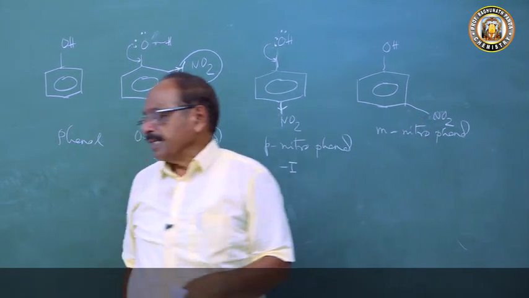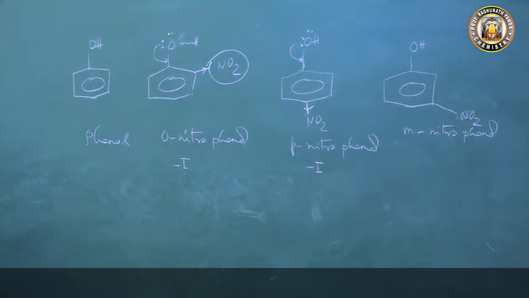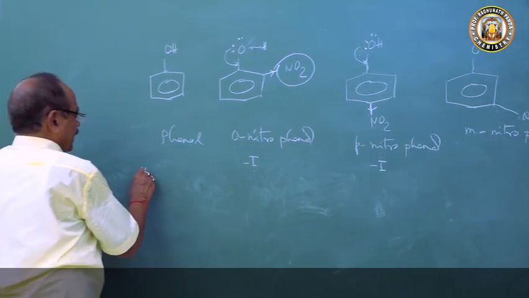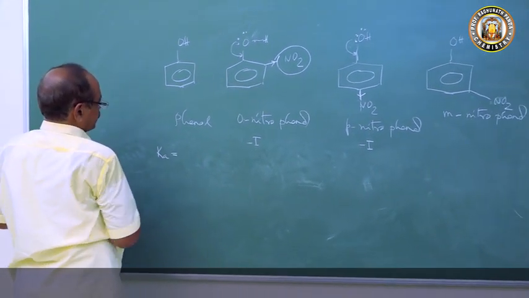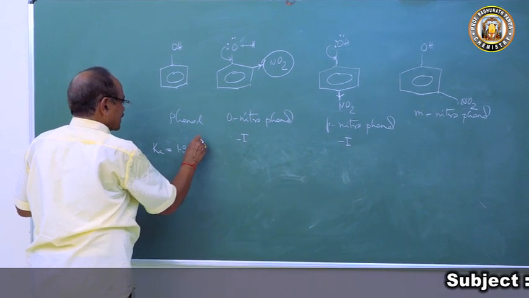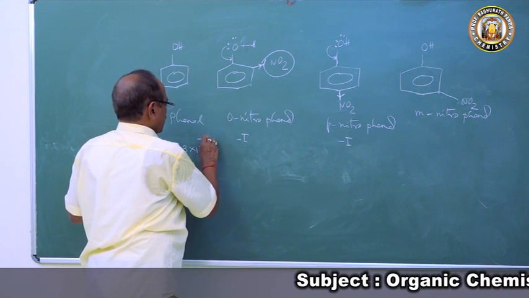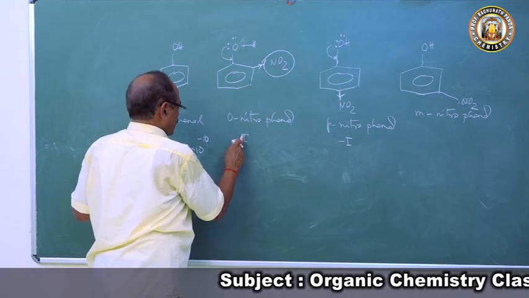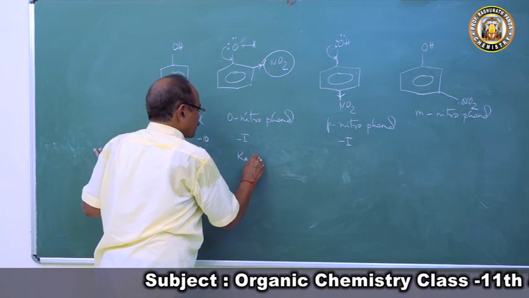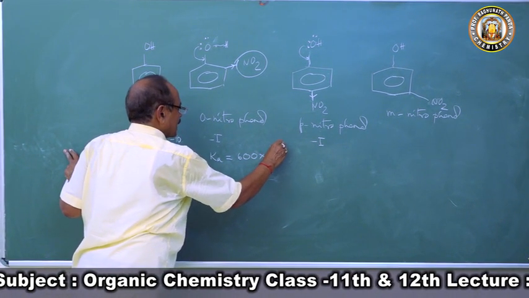If you write the dissociation constant Ka of phenol, as I wrote, it is 1.3 into 10 to the power minus 10. Whereas for ortho-nitrophenol, the Ka comes to 600 into 10 to the power minus 10.